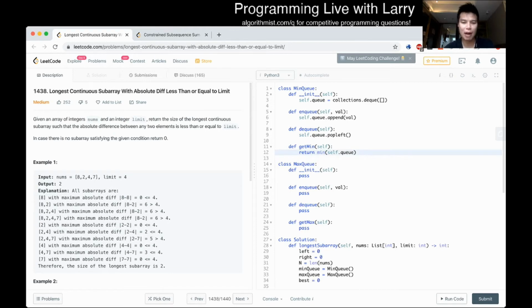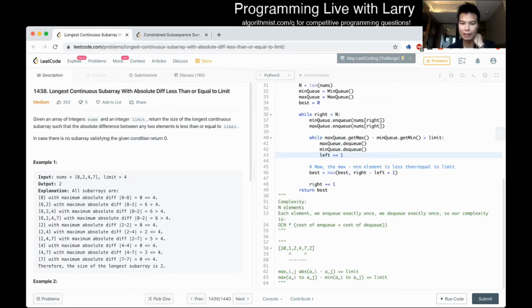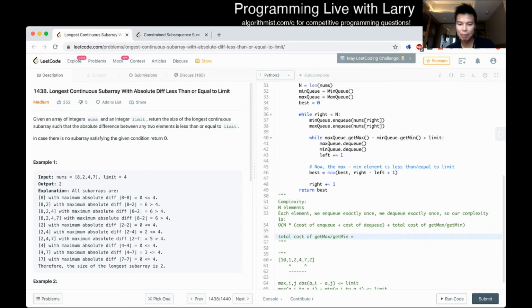And now let's think about what these complexities would be, right? You could do the same for the max queue, but for now we'll hand wave it. So what is the total complexity? Right now we only factor the cost of the enqueue and dequeue, plus the total cost of get max and get min. The second part is the number of get max, get min calls times the cost of each individual get max, get min call, which I think should still be okay to follow for now.